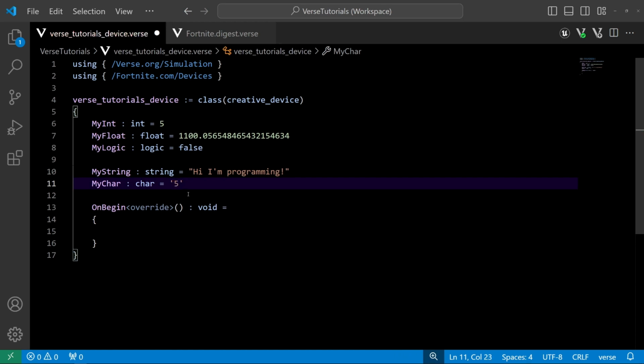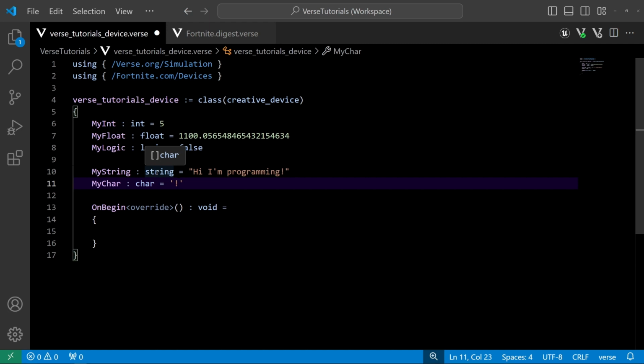Now, this can be a capital. It can be a digit, I believe. Yep, it could be an exclamation mark. Anything that could go in a string can go inside of a char, except it's a single character. And there's a reason for that. There's a reason that all characters that can go into a string can go into a char. And the reason is, a string, when you drill down into it, if I hover over here, you can see it's an array of char.